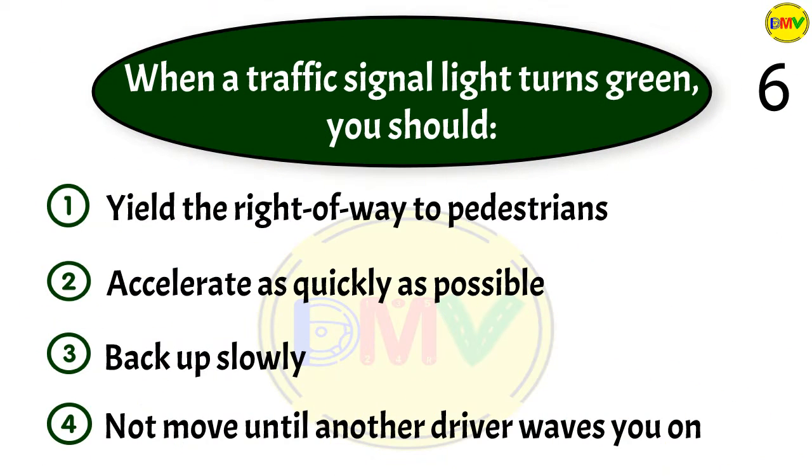Question 6. When a traffic signal light turns green, you should 1. Yield the right of way to pedestrians. 2. Accelerate as quickly as possible. 3. Back up slowly. 4. Not move until another driver waves you on.